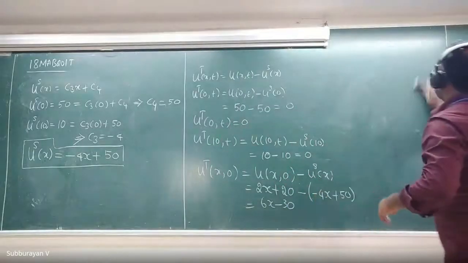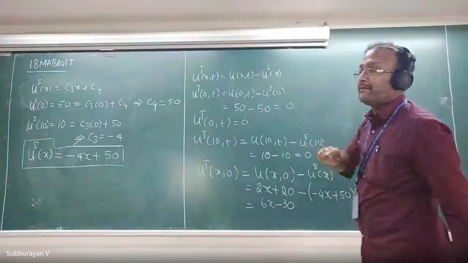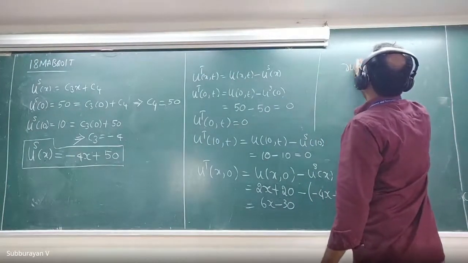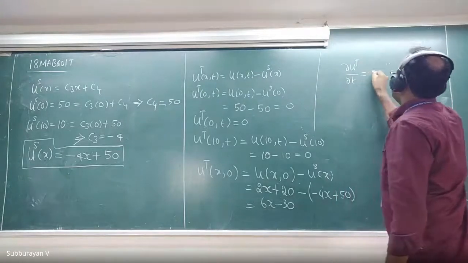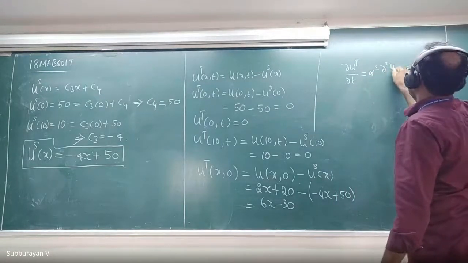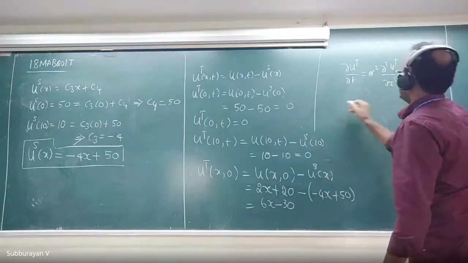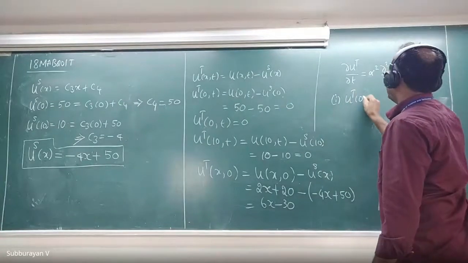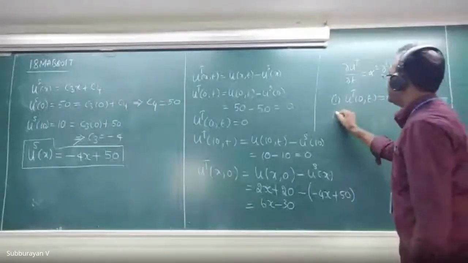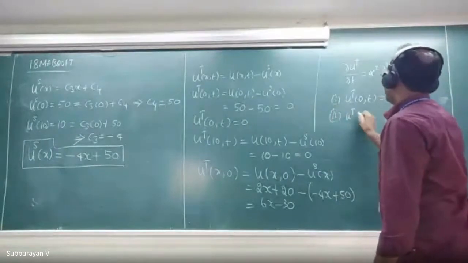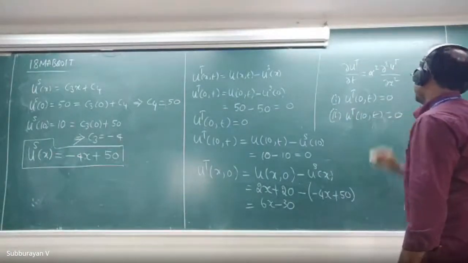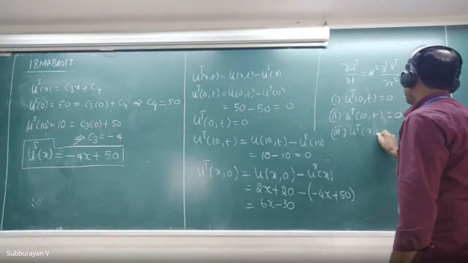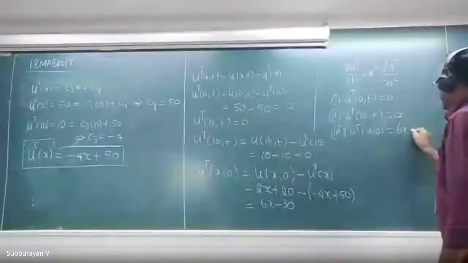Now what is the mathematical problem? This ut of x comma t will satisfy one partial differential equation, that is dou ut divided by dou t equal to alpha square into dou square ut divided by dou x square, with the boundary conditions. The first boundary condition is ut of 0 comma t equal to 0. The second boundary condition is ut of 10 comma t, which is also 0. And the third is ut of x comma 0 equal to 6x minus 30.